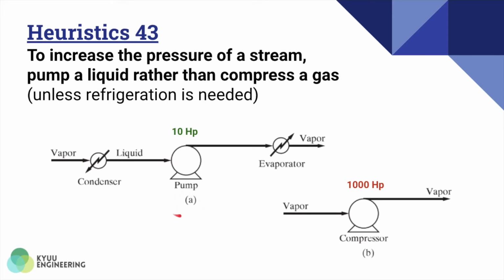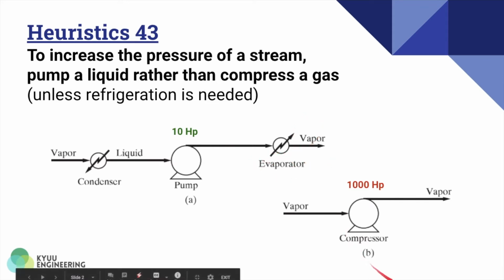Diagram A shows the first way, where the low pressure vapor is first condensed to become a low pressure liquid. And after pumping this liquid, the pressure of the liquid will be increased. And this liquid will then be evaporated to become vapor.